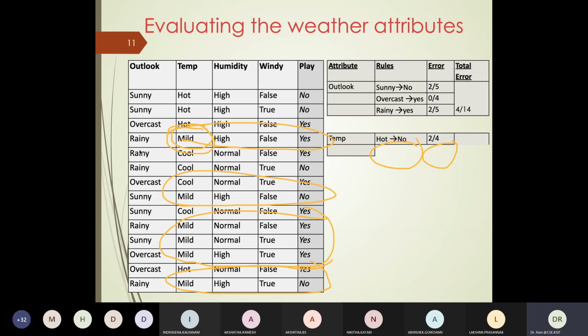Out of these 6 records, 4 are yes, 4 by 6, and 2 are no. So my rule would be mild is yes, and error would be 2 by 6. Next, if my temperature is cool, what would my error be?